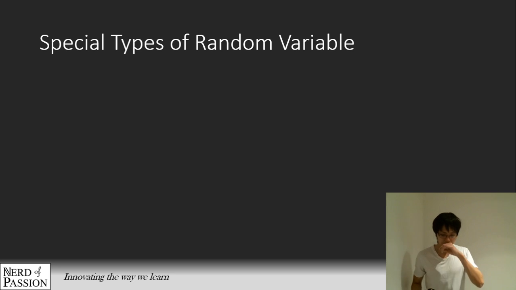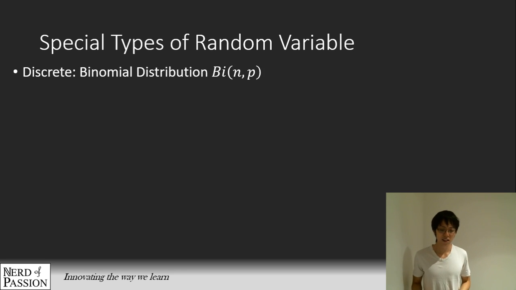Okay, so for Year 12 Methods, you'll be learning some special types of random variable. The first one is the binomial distribution. It involves a finite number of trials. Say you flip a coin 10 times, or you play a game 10 times, and each trial has a certain chance of success, a certain chance of achieving the outcome that you want, and the probability of success is fixed.